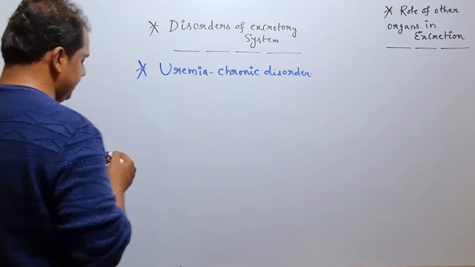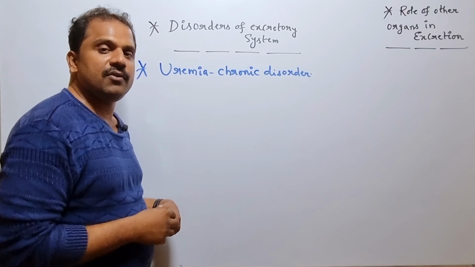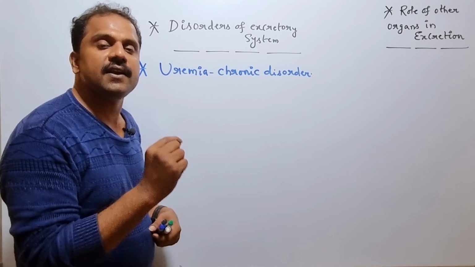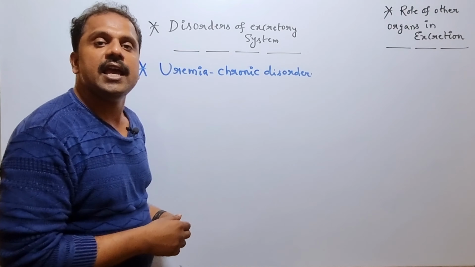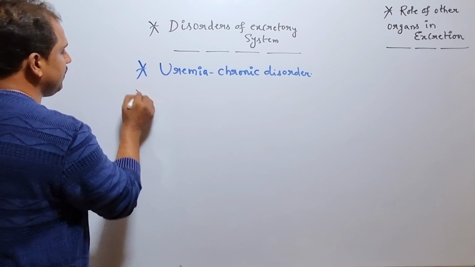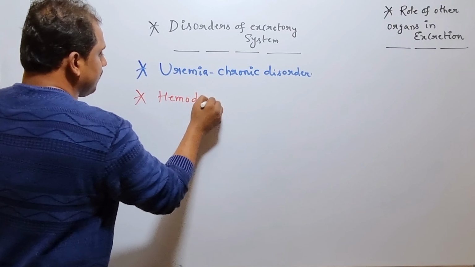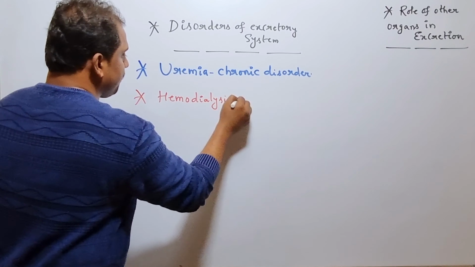In general, individuals who suffer from a chronic disorder like uremia take advantage of a specific clinical procedure, which is nothing but what? Hemodialysis. Hemodialysis, which is a clinical procedure.